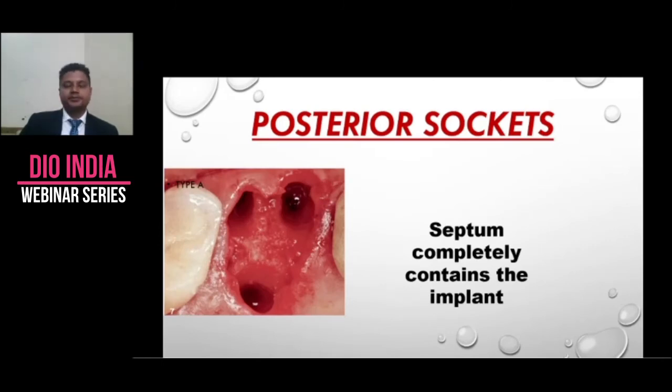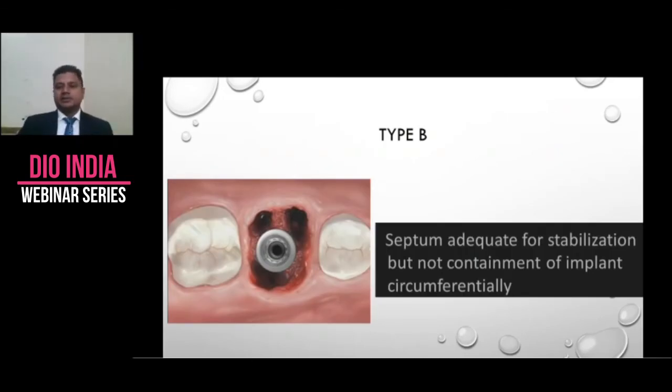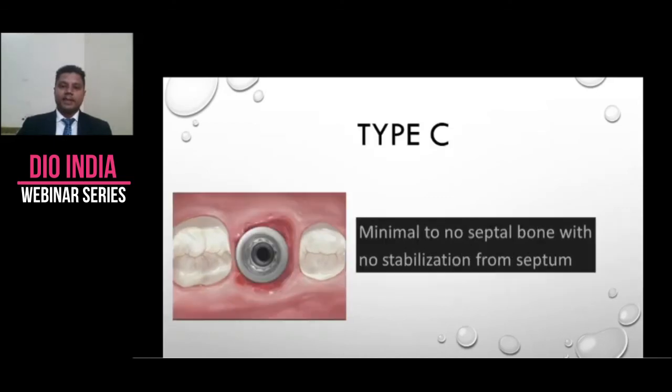Posterior sockets. Posterior sockets, again, we can divide into type A, B and C. Like we have an anterior classification, we have a posterior socket classification also. Type A is a socket where the septum can completely contain our implant. It is a typical maxillary first molar socket. We do get some sockets like that in maxillary molars. Type B is where the septum is adequate for stabilization of the implant, but circumferential containment is not possible.